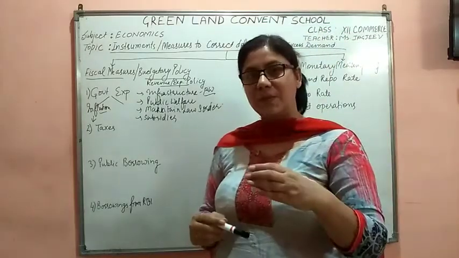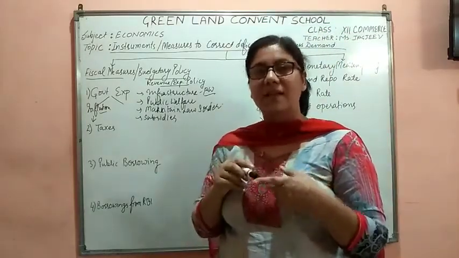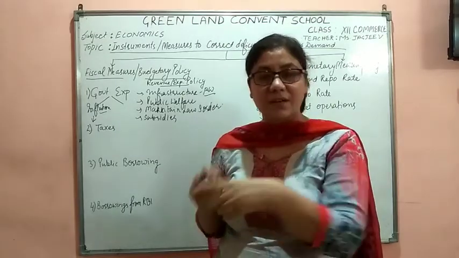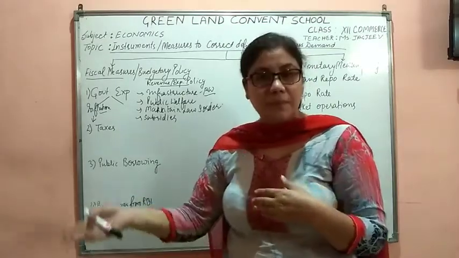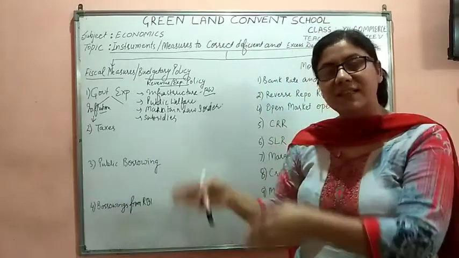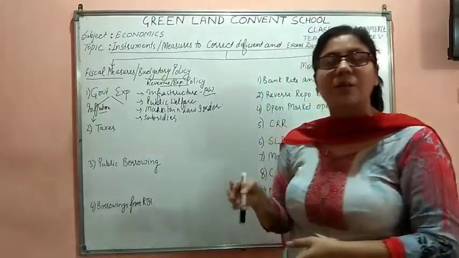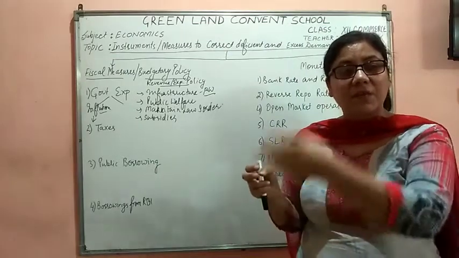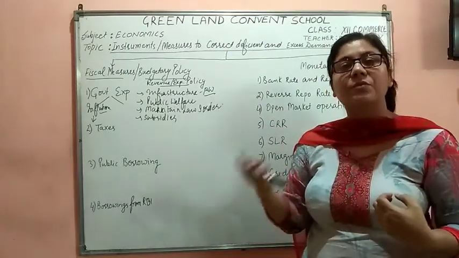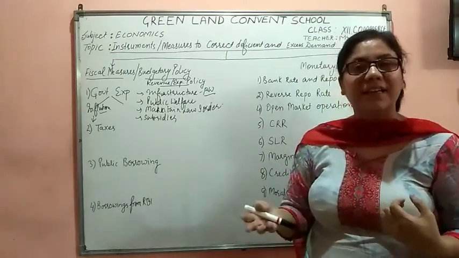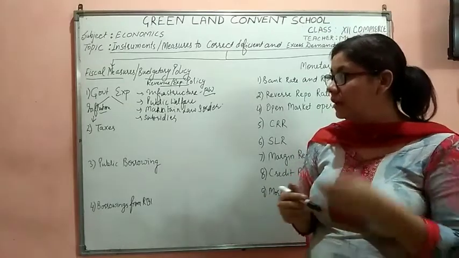Now the government is not spending money in the economy. So when less money is circulated in the economy, it means that the money from the economy is withdrawn. Now the people do not have money to spend. The aggregate demand will be lowered.